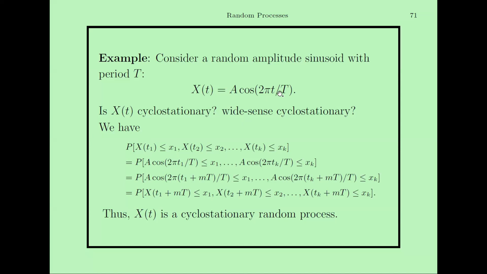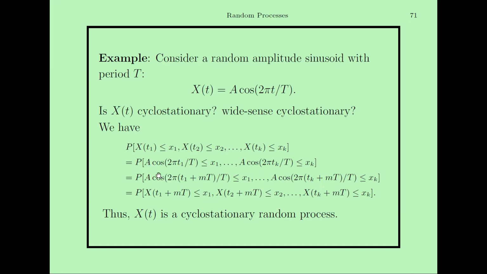X(t) is A cos(2 pi t / T). If I put it for X(t1), it will be A cos(2 pi t1 / T) less than or equal to x1, and so on up to tk. And I can also say that A cos(2 pi (t1 + mT) / T) is less than or equal to x1 if it is cyclostationary, right? So I am taking the other values t1 + mT up to tk + mT.